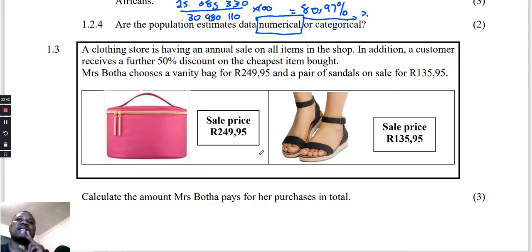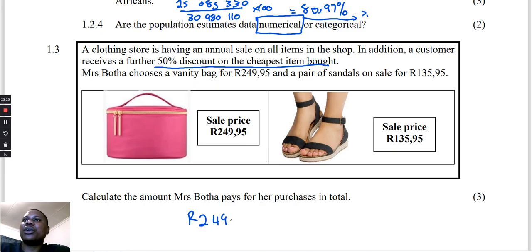Remember, this person is buying 2 items, and what is very important is this statement here. They are telling you that whatever a person buys in the store, on the cheapest item, if you're buying 4 items, they're not going to have the same price, they're going to have different prices. But the item with the lowest price, they're going to give you a 50% discount. So this person is going to buy this bag, and we can see that its price is above the sandals, so this one is not going to change.